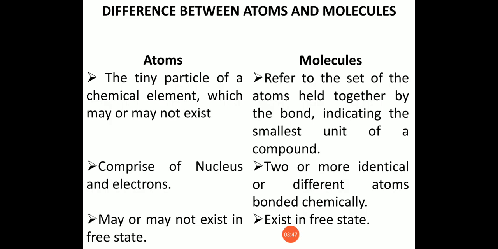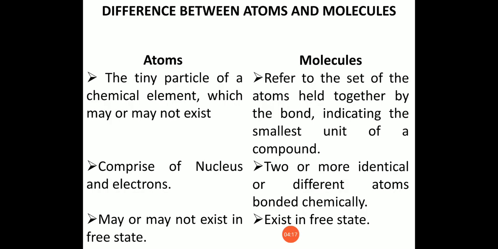Atoms are the tiny particles of a chemical element which may or may not exist independently. That is the first difference. Molecules refer to a set of atoms held together by bonds, indicating the smallest unit of a compound. So atoms are the very simplest particles, and molecules are formed by atoms. So molecules are made up of atoms.